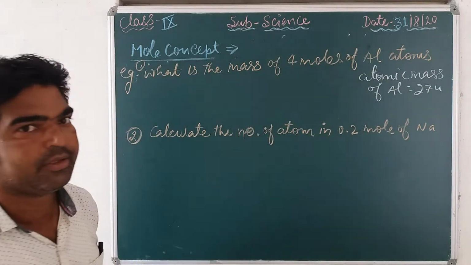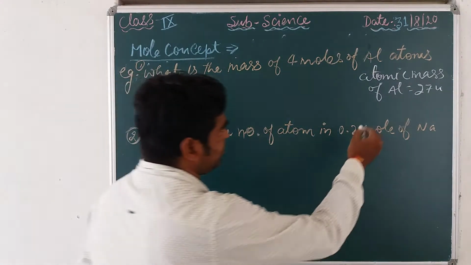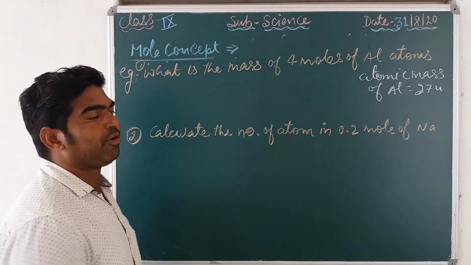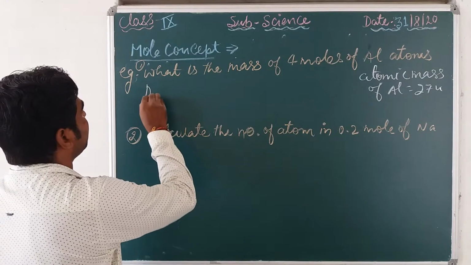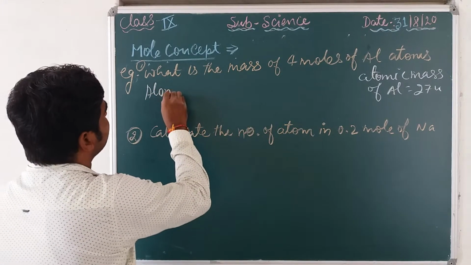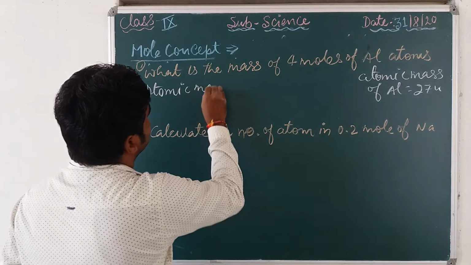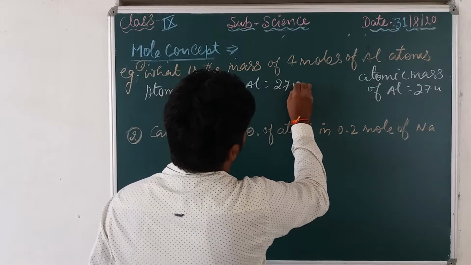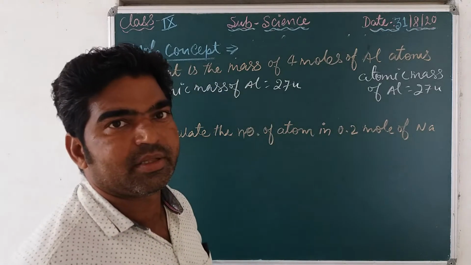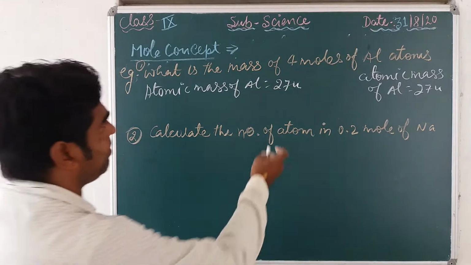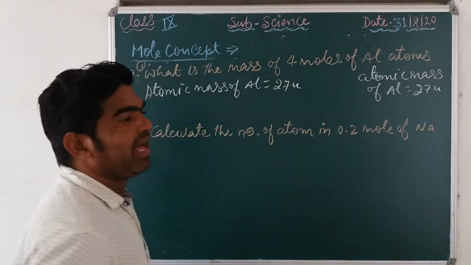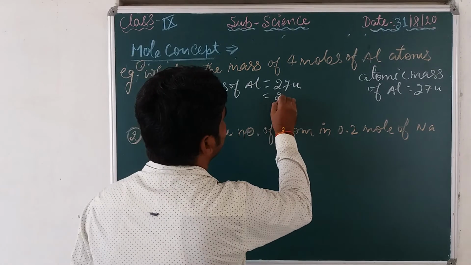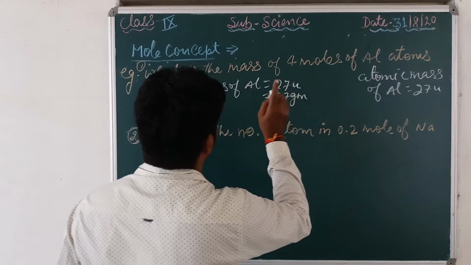So the atomic mass of aluminium is 27 units. If so, what is the mass of aluminium in gram atomic mass? That is equal to 27 gram.